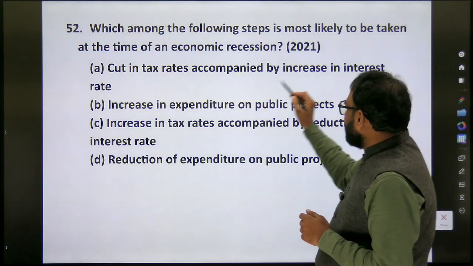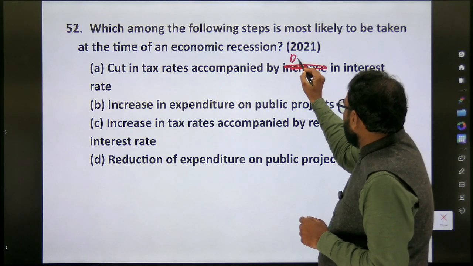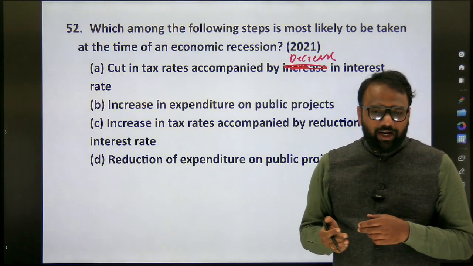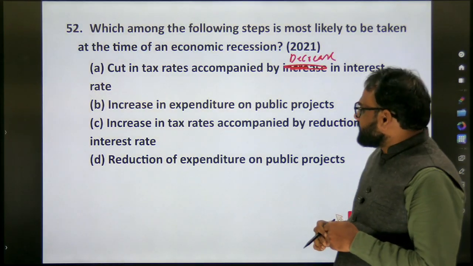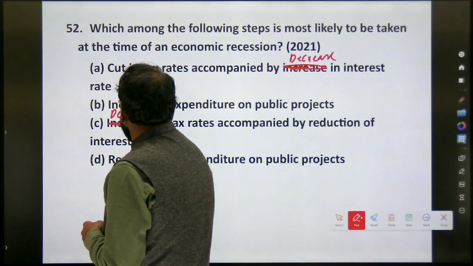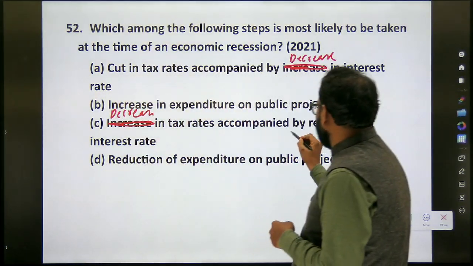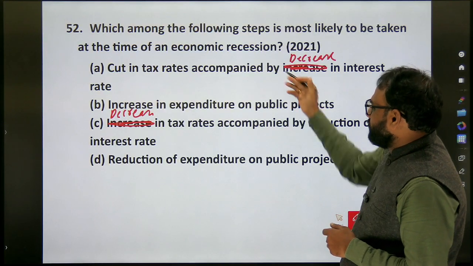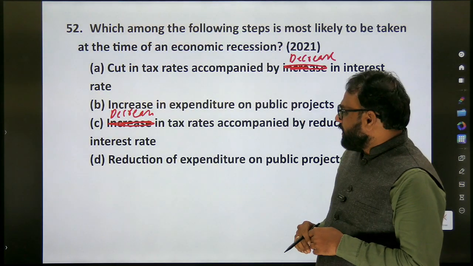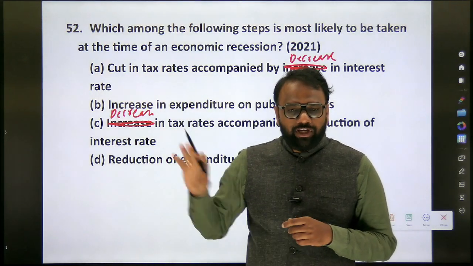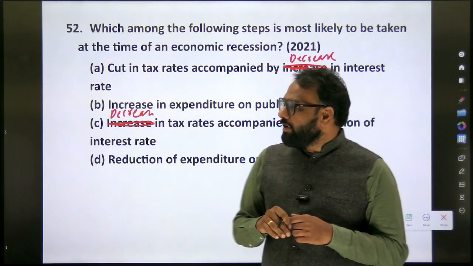Cut in tax rate accompanied by decrease in interest rate. How many will be correct? 2 will be correct. Next, so again both of them will mean the same, I guess. Decrease in tax rate accompanied by reduction of. Okay, so both of them mean the same, right? Okay, so in this fashion also if they give, we should be able to answer them. So such kind of questions can be framed.